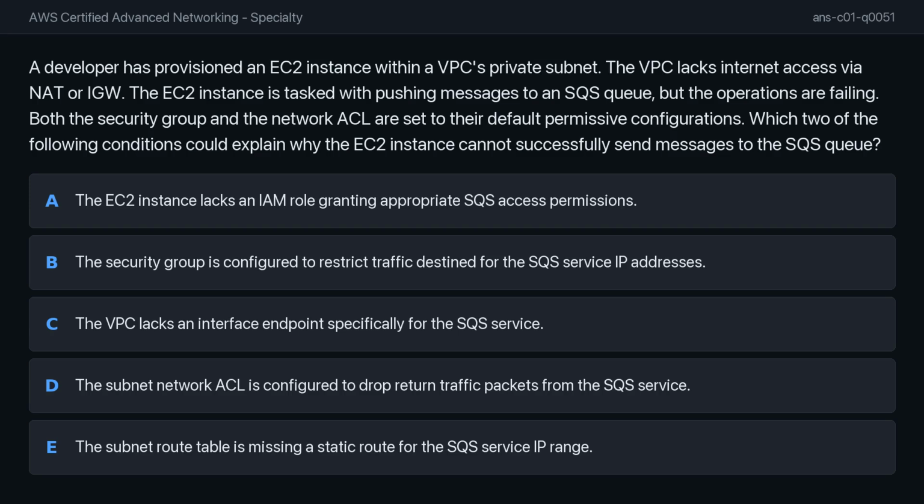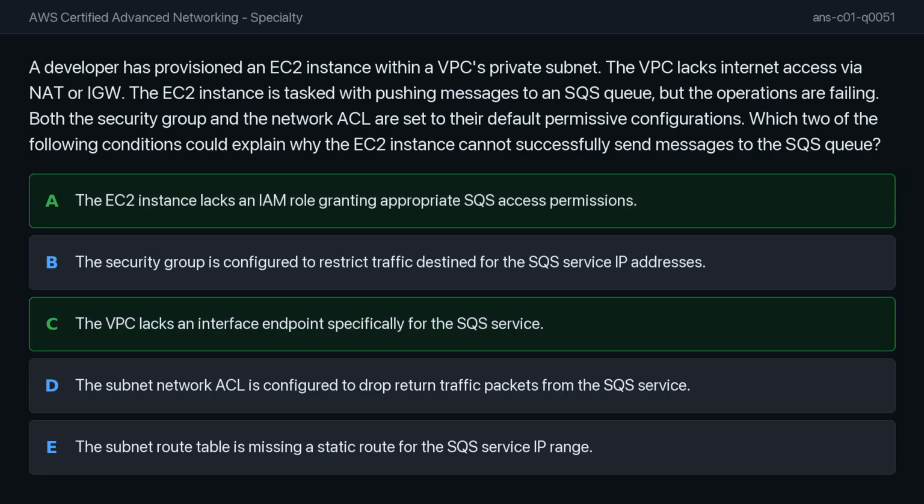Option C. The VPC lacks an interface endpoint specifically for the SQS service IP addresses. Option D. The subnet network ACL is configured to drop return traffic packets from the SQS service. Option E. The subnet route table is missing a static route for the SQS service IP range.